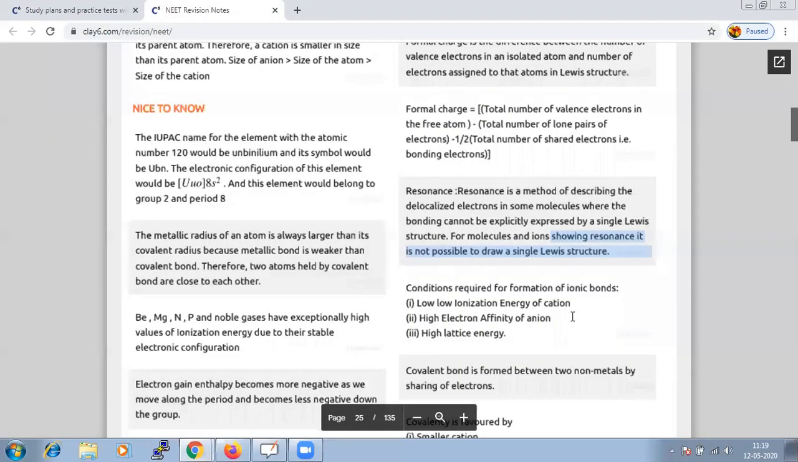So when we are saying that this particular element X and Y are capable of forming an ionic bond, what should be the criteria for that? These are all the criteria. It should have low ionization energy, high electron affinity, high lattice energy. So these are all the conditions which we require in order to form an ionic bond.